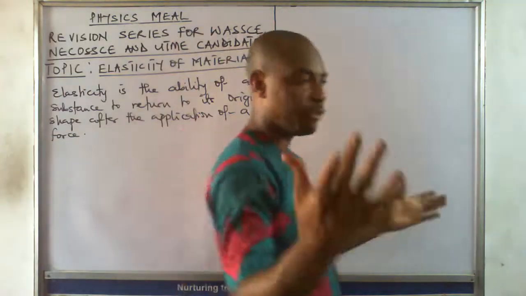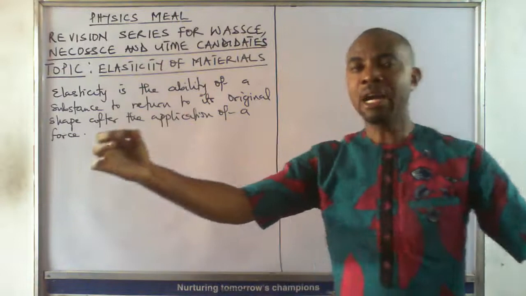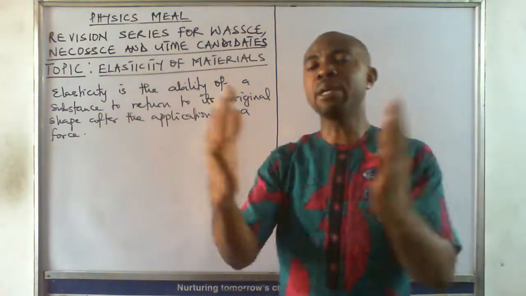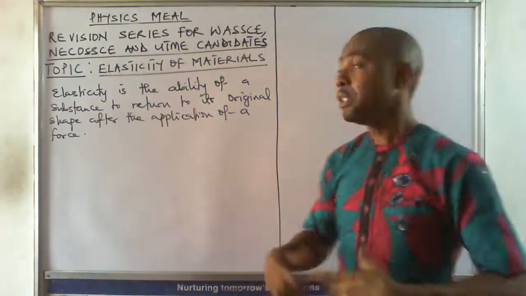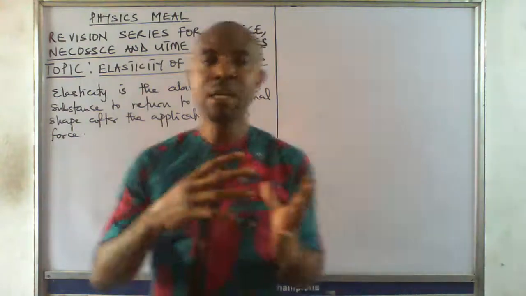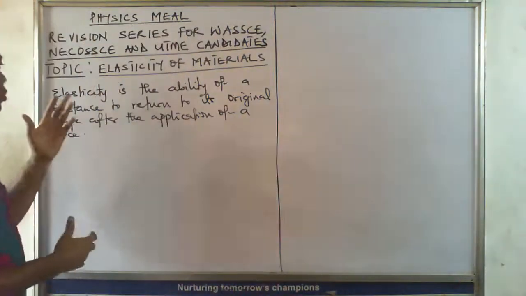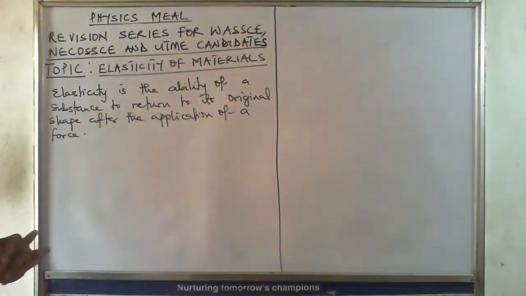So when you apply a force on a given material, and after the application of that force, that material returns to its original shape, that material is said to be what? Elastic. And that phenomenon, or that property, is what we call elasticity.